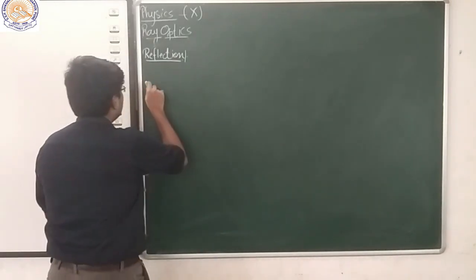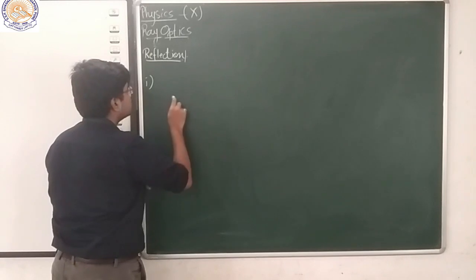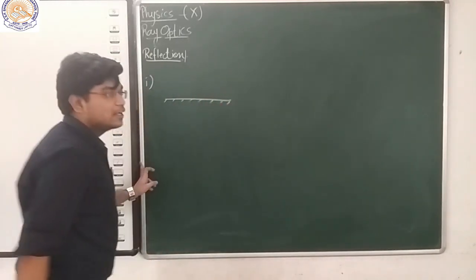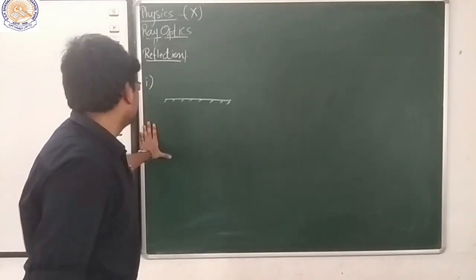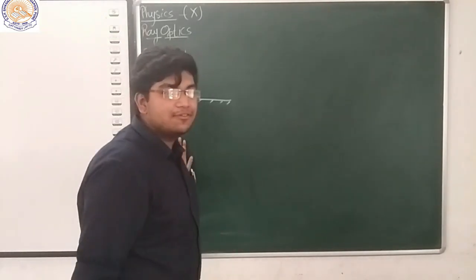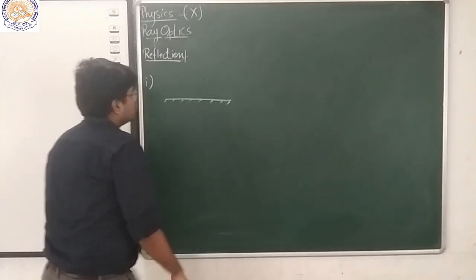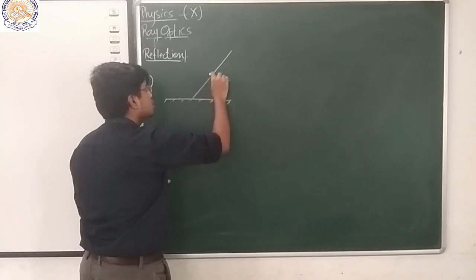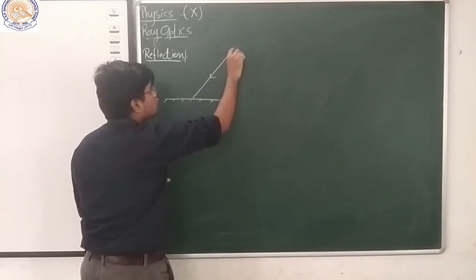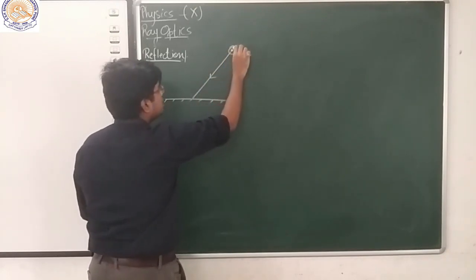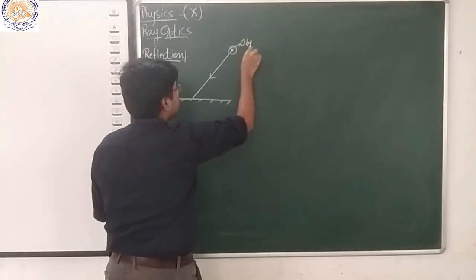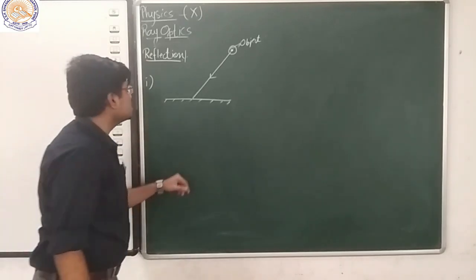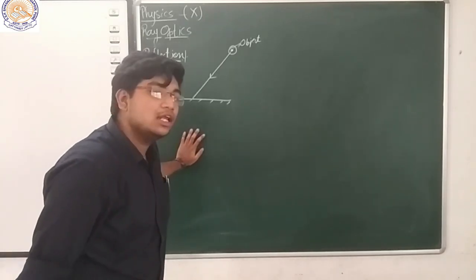Okay. At the very first rule, let's suppose this is our reflector. We commonly call it a mirror, but generally it could be any reflector. Now if an incident ray comes from an object, let's say this is an object, then we measure an angle which we call the angle of incidence.